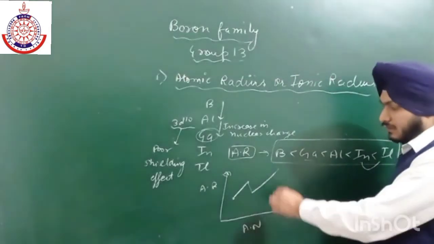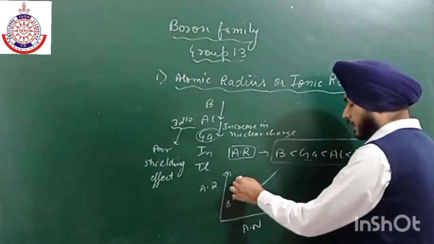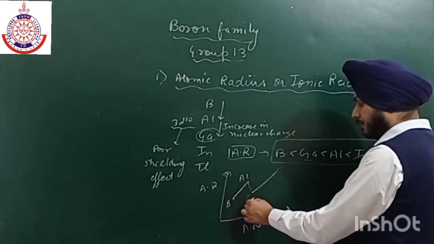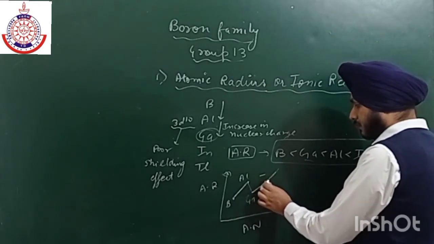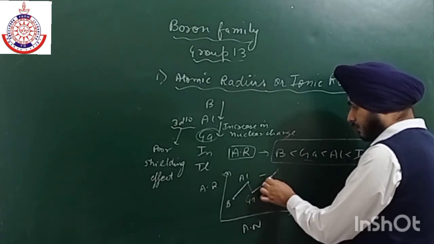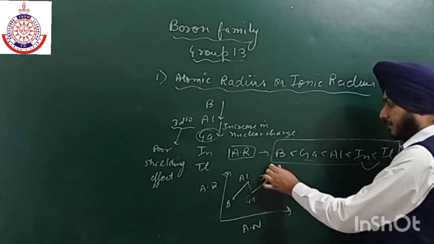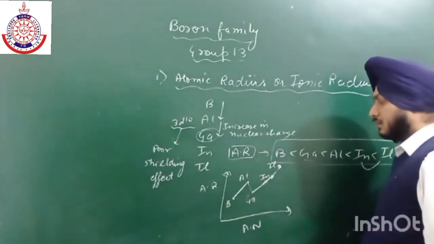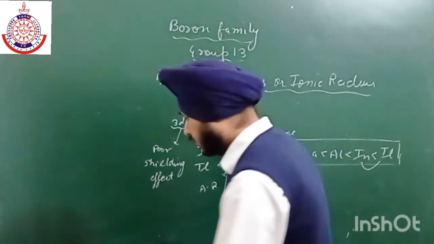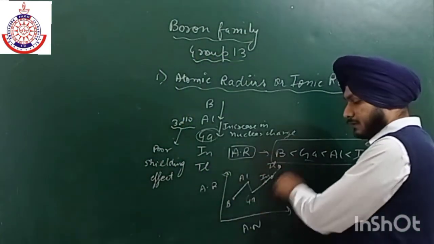So it is like this: boron, and then we have aluminium, then gallium, then here we have indium, and then we have thallium over here. So this is a graphical representation. So you can remember like this.